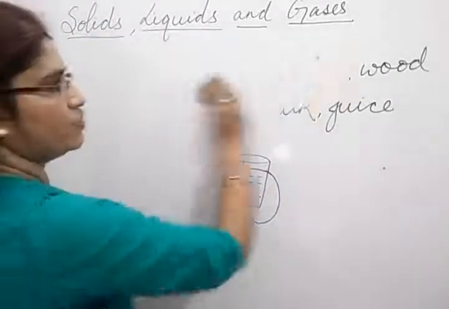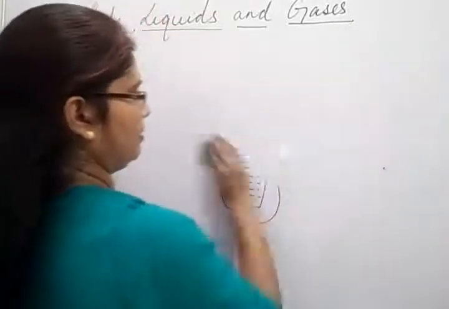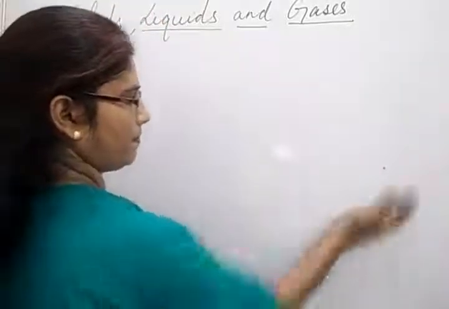We will write the definition of matter, then we will understand.